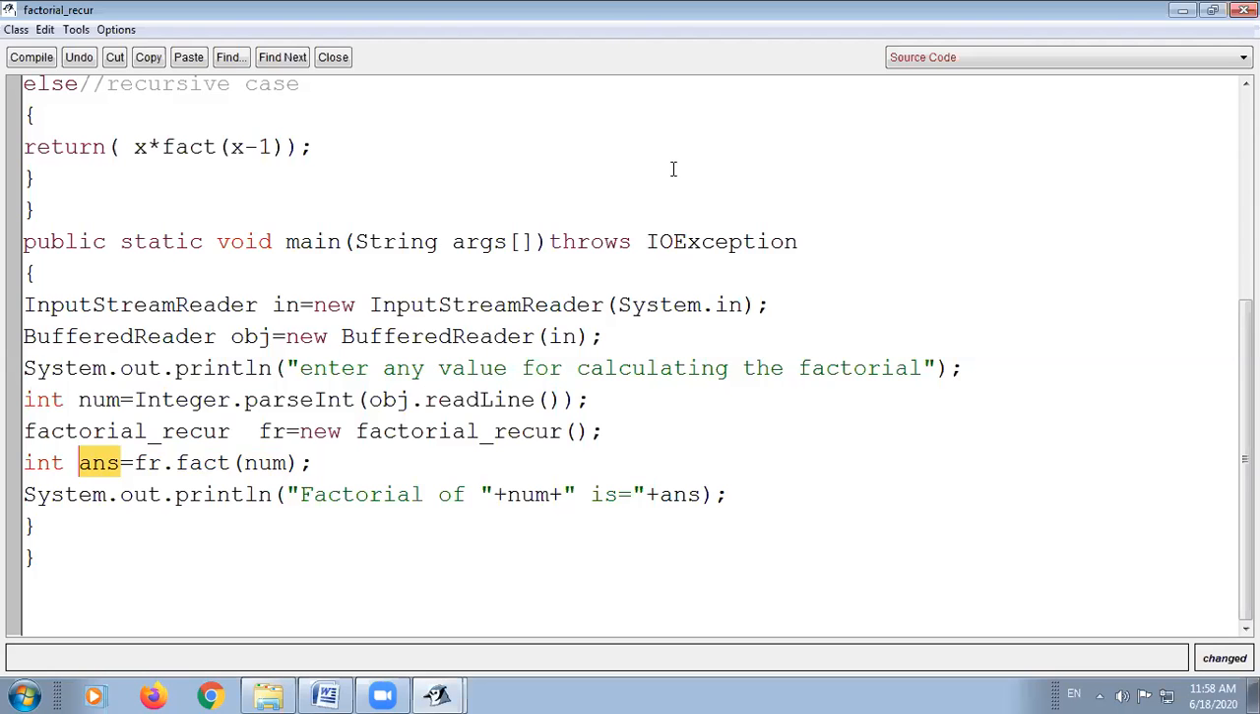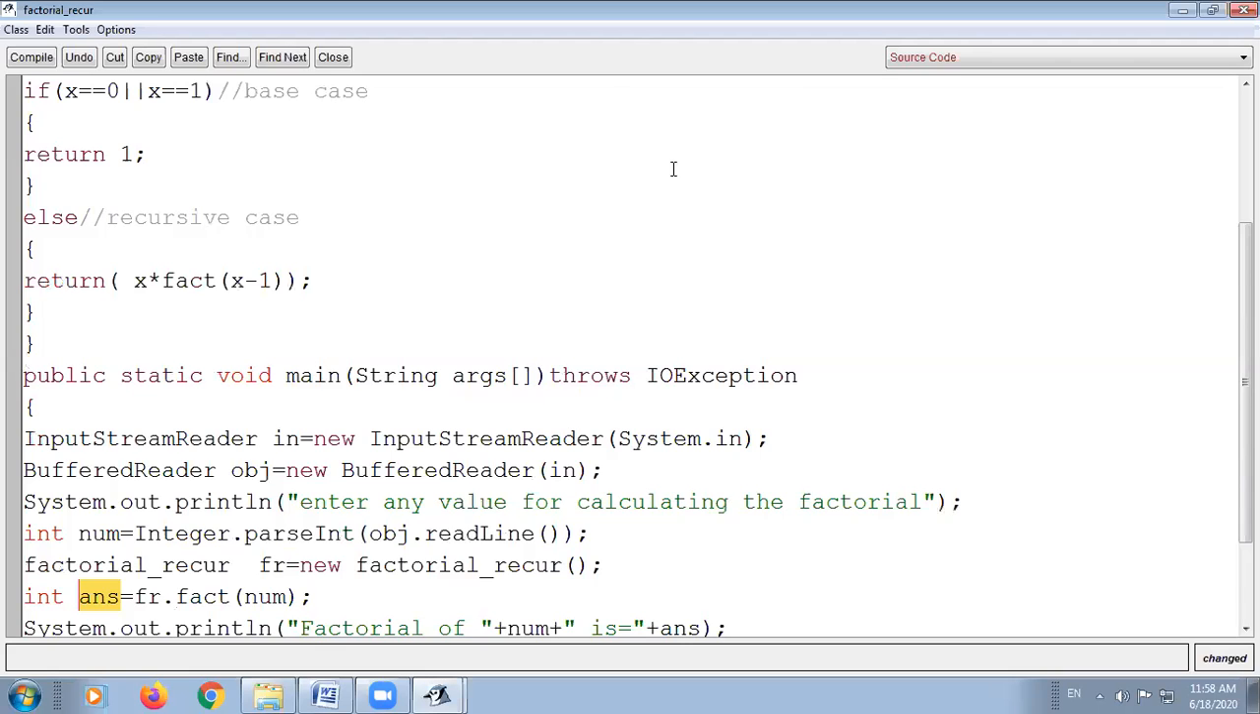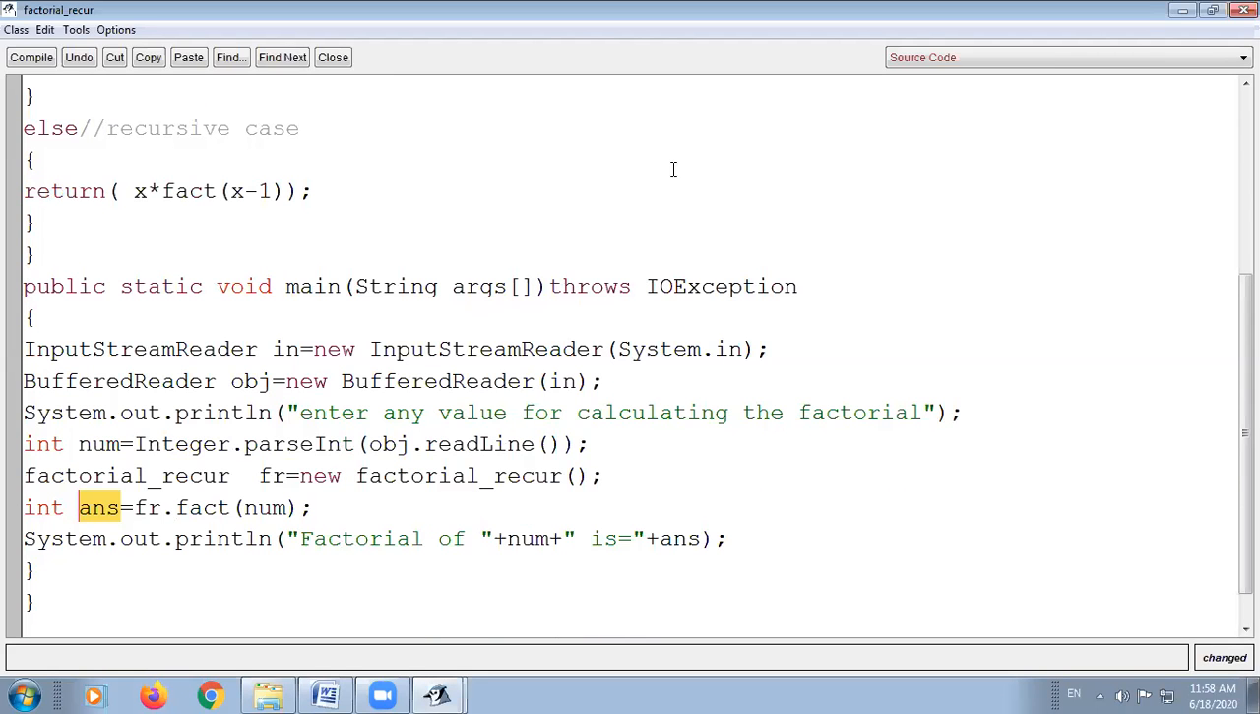So this is all about the recursion that we have to study. This is the basic program. I want everyone to go through this. I hope you understand this program.